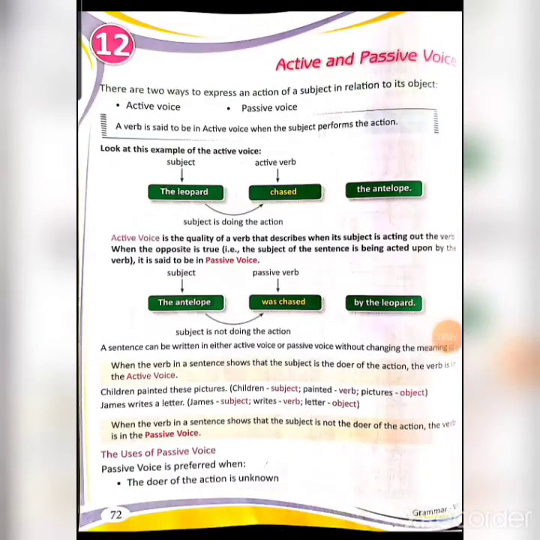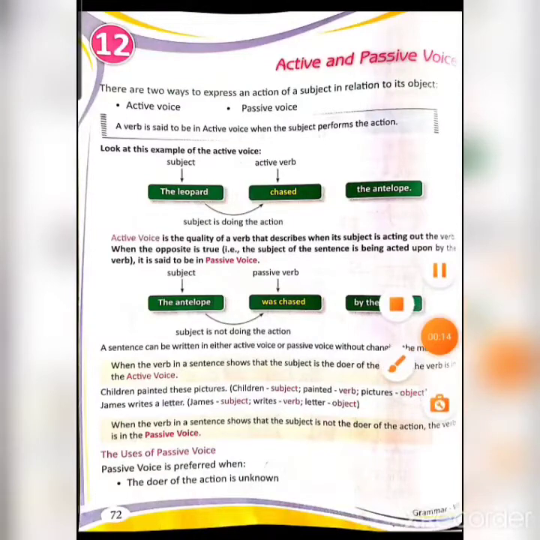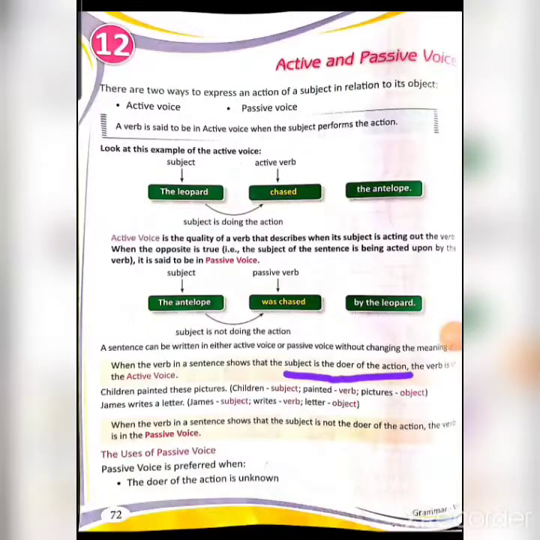Now a sentence can be written in either active voice or passive voice without changing its meaning. When the verb in a sentence shows that the subject is the doer of the action, the verb is in active voice. So obviously when the subject is the doer, when the subject is doing the action, then that verb is known as active voice. Example, children painted these pictures. So children is the subject and children is painting the pictures. So it is an active voice. James writes a letter.